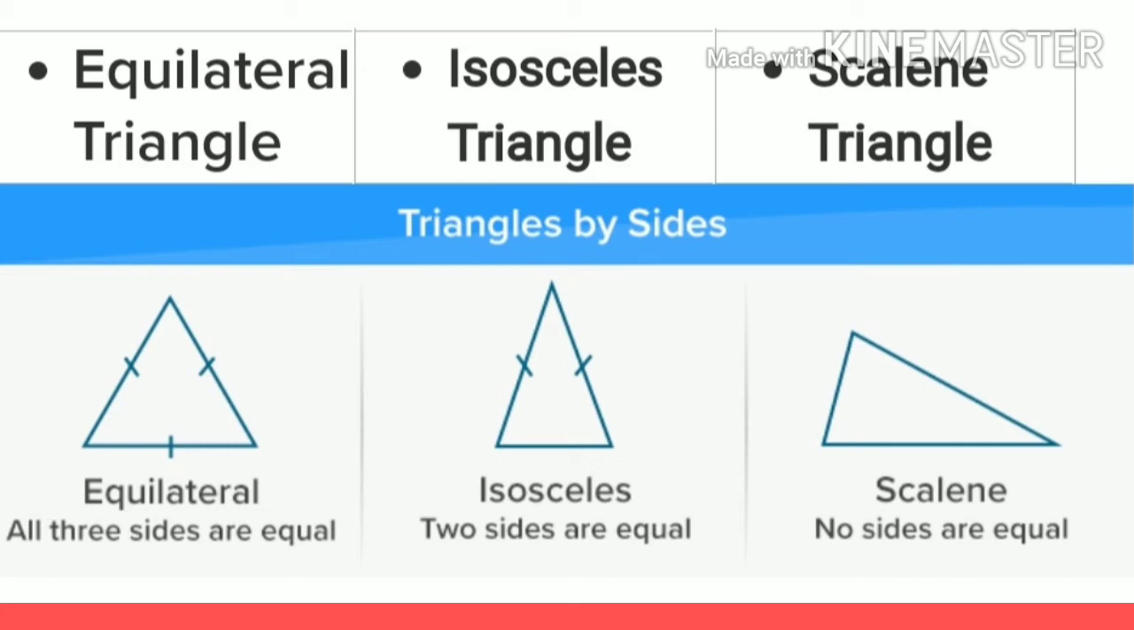If all the three sides are of different length, then the triangle is a scalene triangle. So on the basis of sides, there are three types of triangle: equilateral triangle, isosceles triangle, and scalene triangle. Equilateral triangle, all the three sides are equal. Isosceles triangle, two sides are equal. And scalene triangles, all the three sides are of different length.